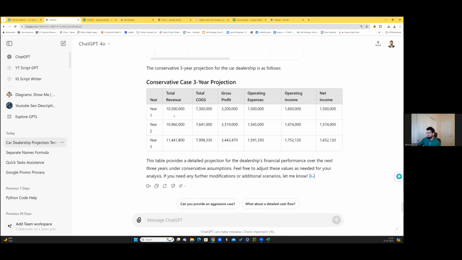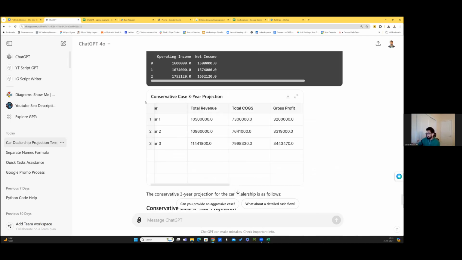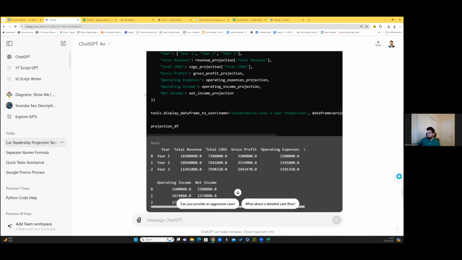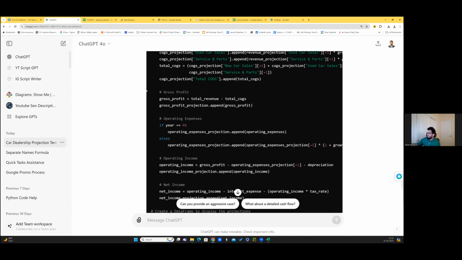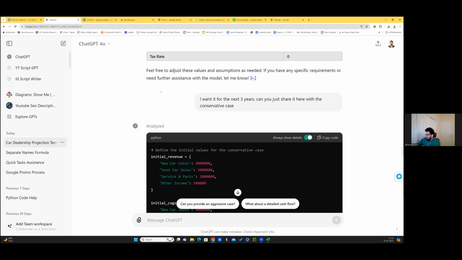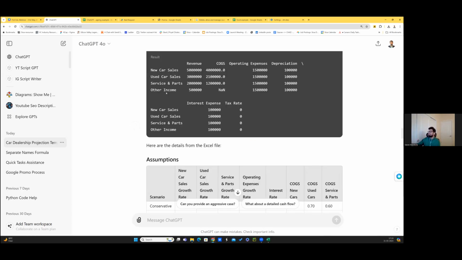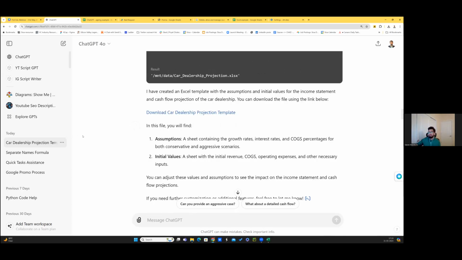So this is how it says that, okay, sure, these are the revenue numbers, all of this over the next few years, and you can of course download it as an Excel. So this is how you can go about building an entire financial model as well using this, right? You can download the Excel sheet, you can do it. Look at how fast it is doing. A human would have taken so much time, right? And that's the beauty and power of AI.